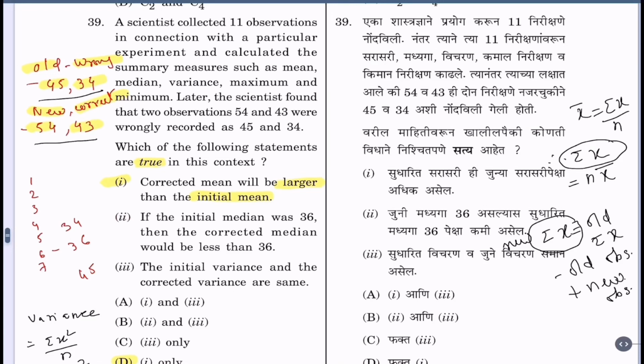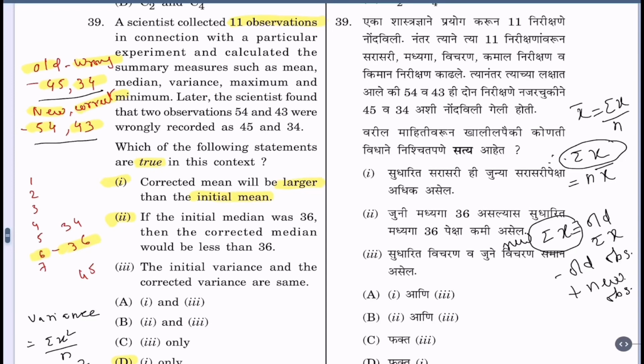Number 2. If the initial median was 36, then the corrected median would be less than 36. Now median is central observation when the data is arranged in the ascending order. As there are 11 observations, median is (11 plus 1) by 2, that is the 6th observation. Now the 6th observation is given as 36 as the median.